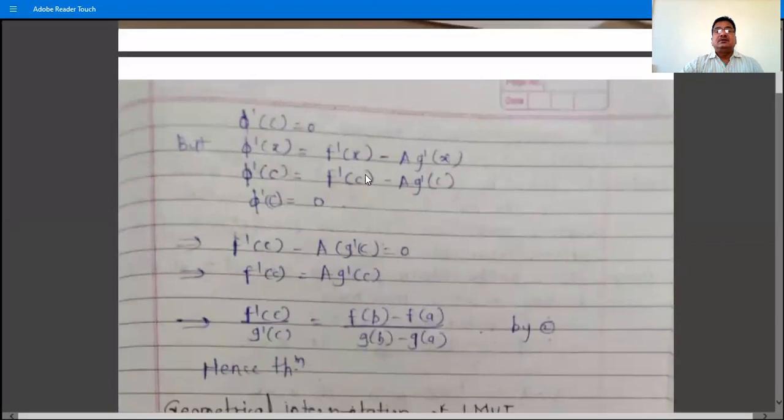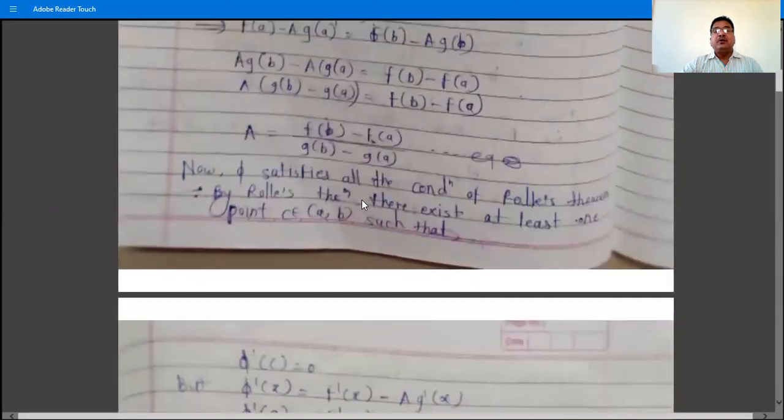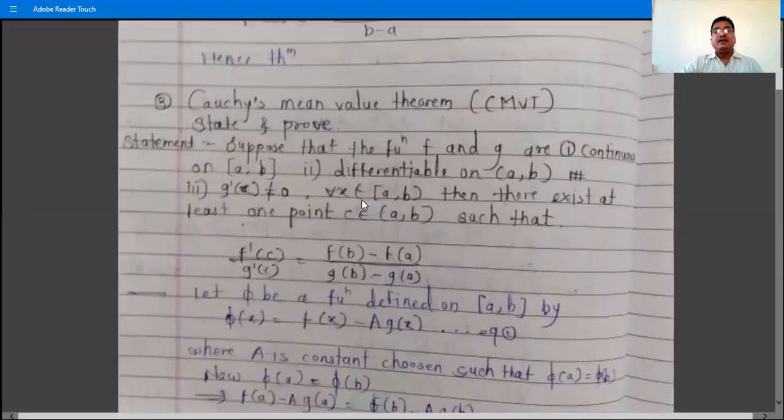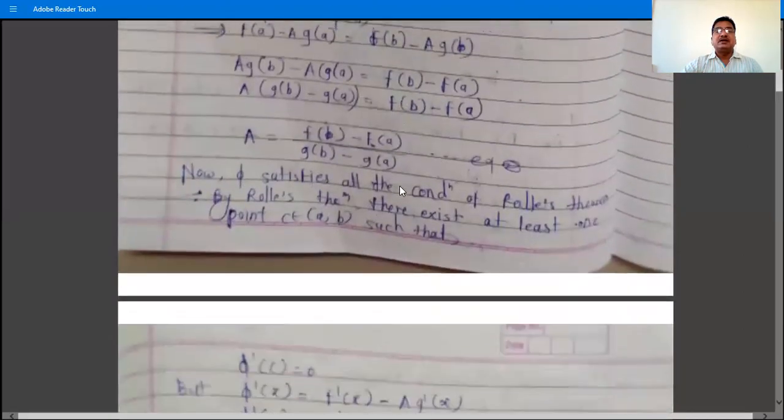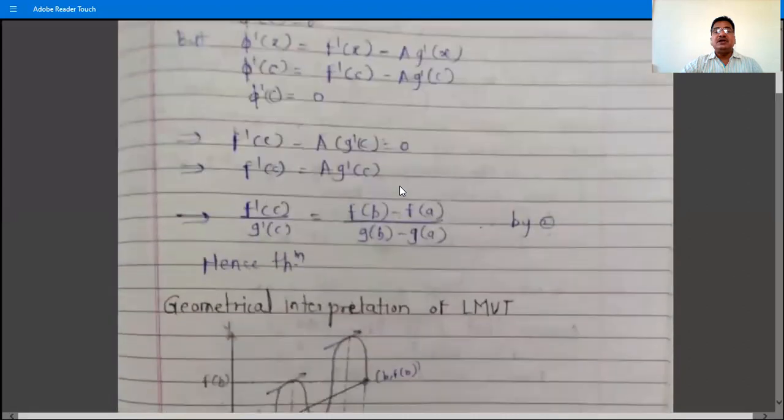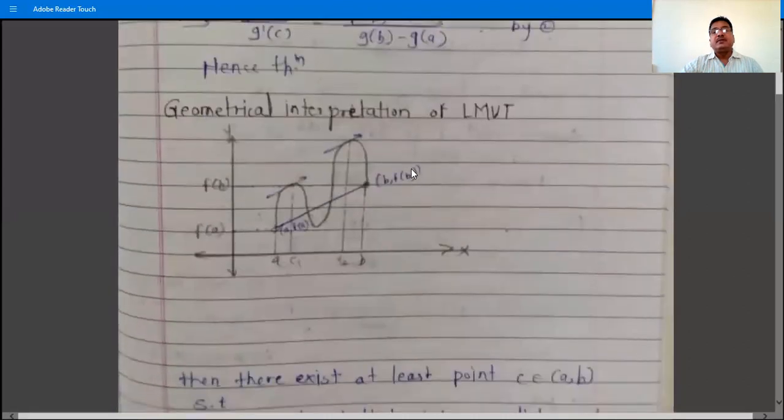So remember the proof of Lagrange's mean value theorem and Cauchy's mean value theorem by the comparison method. That is, there is a minor change in the proof and statement of Cauchy's mean value theorem and Lagrange's mean value theorem. Now we give a geometrical interpretation, or meaning, of Lagrange's mean value theorem.